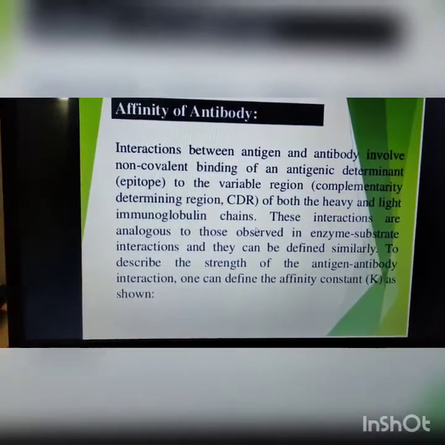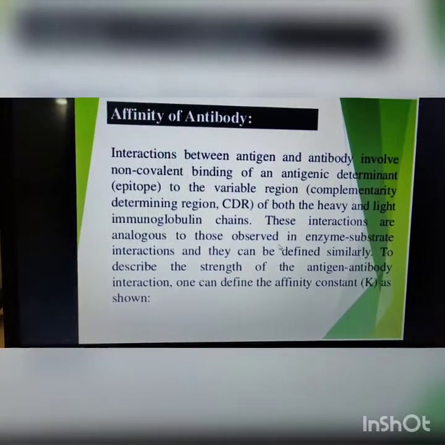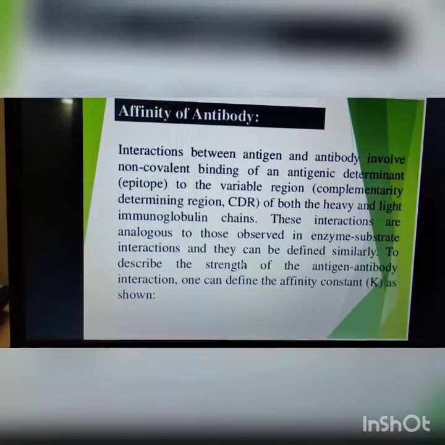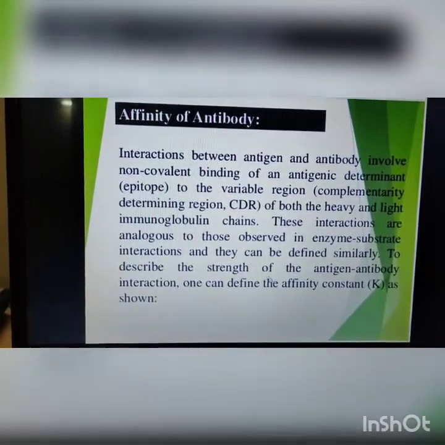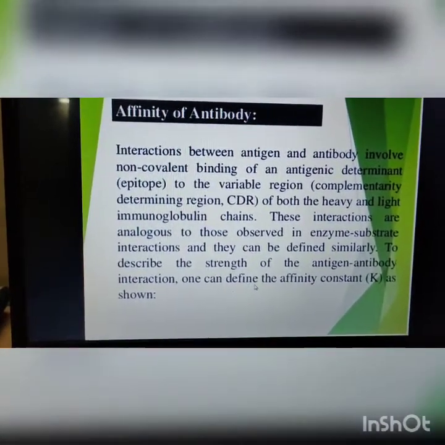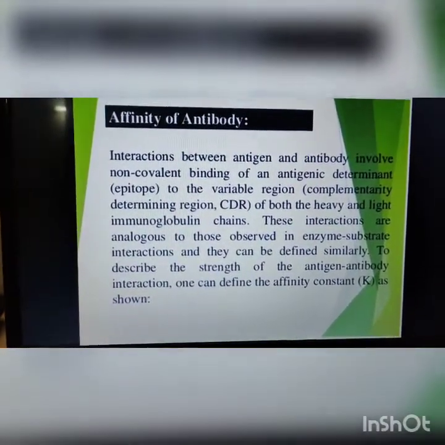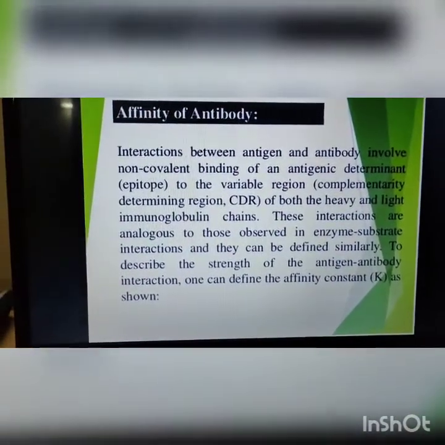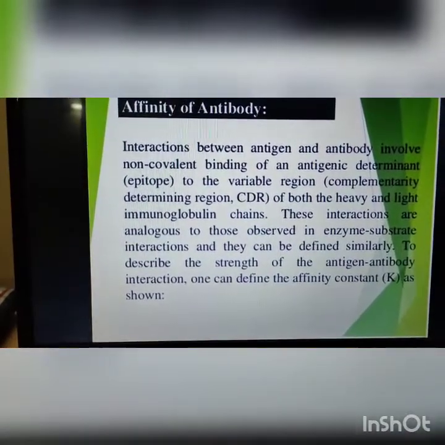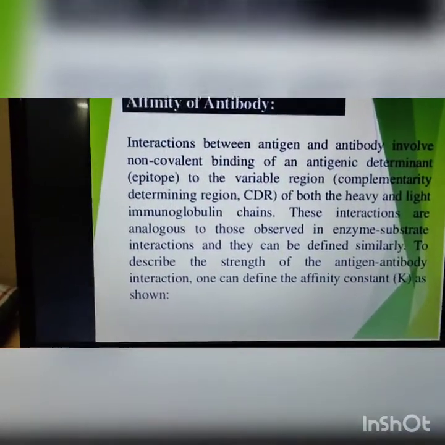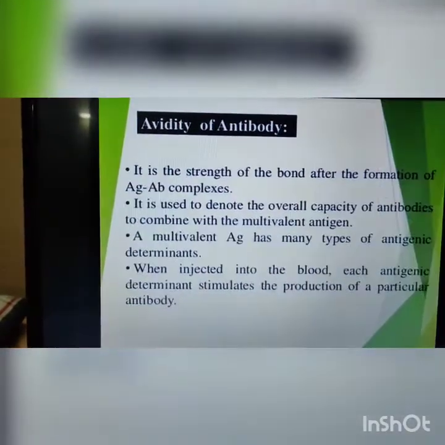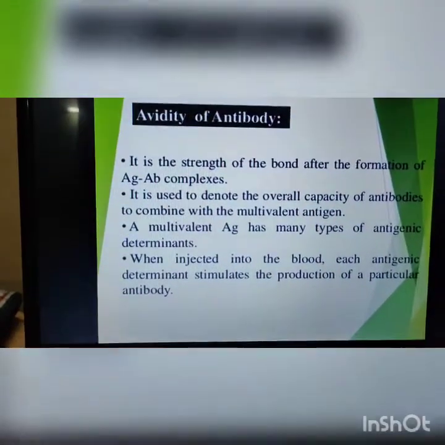These interactions are analogous to those observed in enzyme-substrate interaction, and can be defined similarly with the strength of the antigen-antibody reaction, and there is one affinity constant K present. Means that a particular antigen is fixed with either the heavy chain or the light chain of the antibody molecule, and this binding of the antigen with that heavy and light chain position is known as the affinity of the antibody.